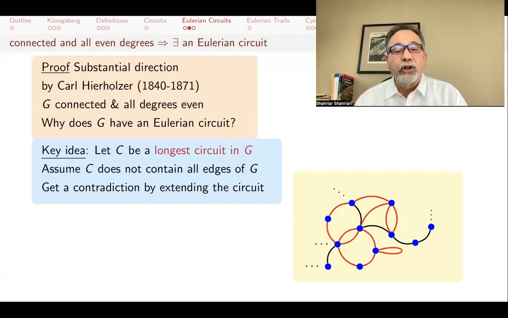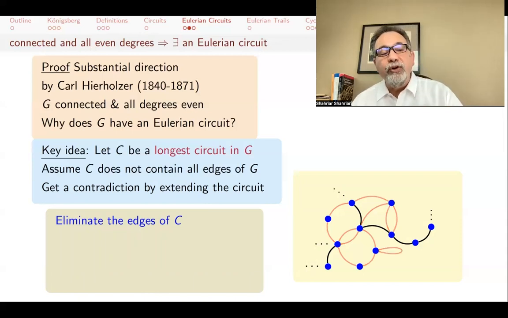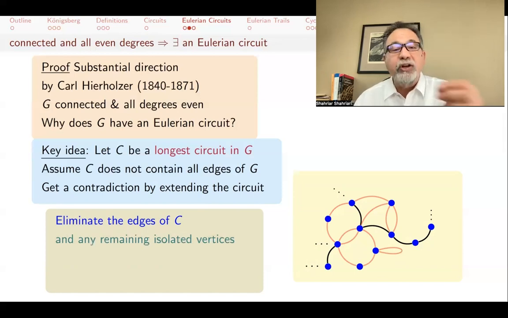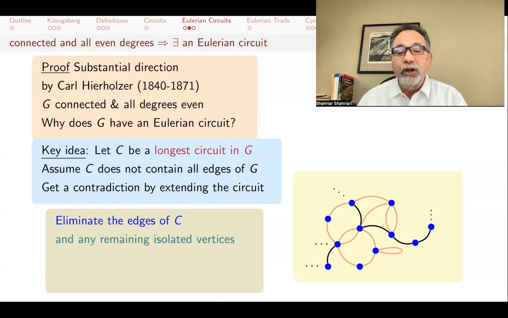Maybe this is the longest circuit that I found, the edges in red. And what I'm going to do is eliminate the edges of this longest circuit. So I'm going to take those red edges and drop them. When I do that, there will be some vertices that will be isolated, just sitting there alone because they were sitting on this circuit and they were not connected to anything else. Get rid of those as well.